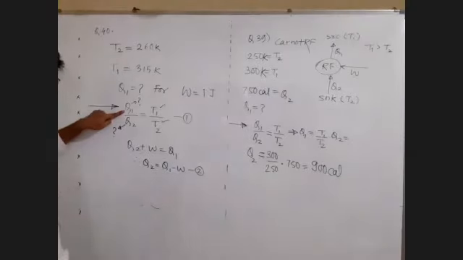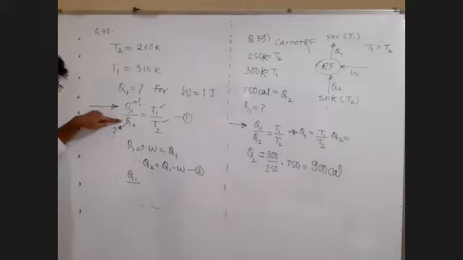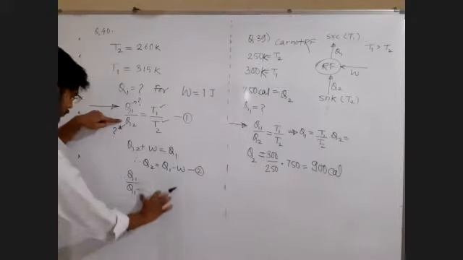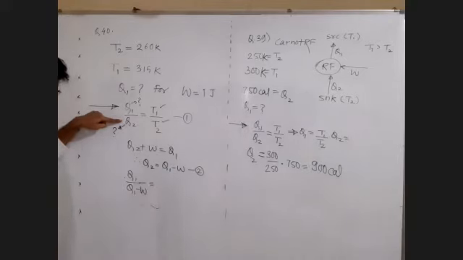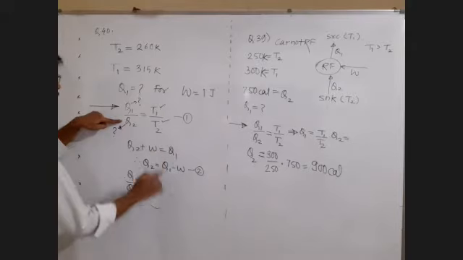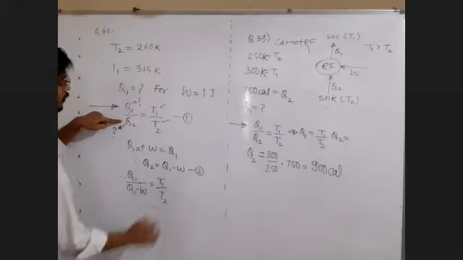Therefore sir, this Q1 that we need to find out, keep it as it is, divided by this Q2. All right, where is that Q2? Q2 is Q1 minus W. So it is Q1 divided by Q1 minus W is equal to T1 upon T2. Fine, sir.